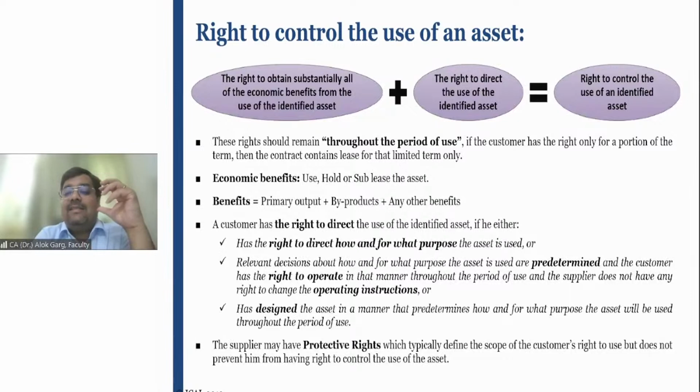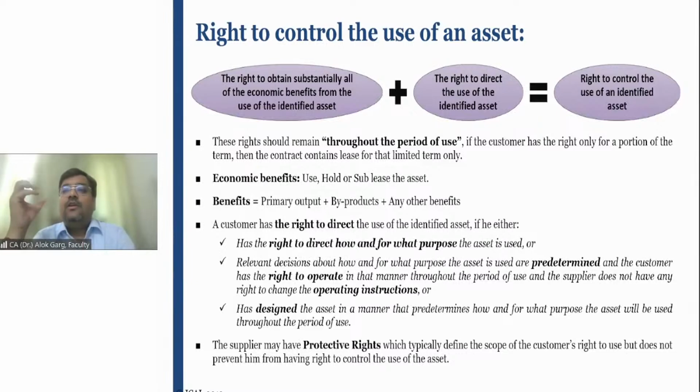If these are the examples in this case, the lessor has a protective right, right? He is giving you the instructions not from the perspective of the use. Rather, he is giving you the instruction to ensure that his vehicle, his asset, his car will be in safe custody, in maintainable condition. That is why he is telling you these conditions. These conditions are not substantive conditions. These conditions are protective conditions, right? In this case, you cannot say that the lessor is controlling the use. The lessor is telling you how to use that asset and for what purpose it has to be used, right?